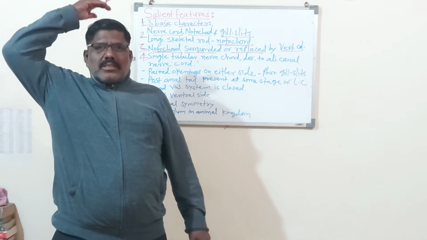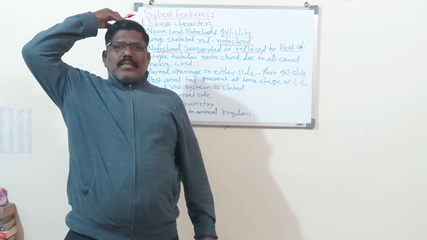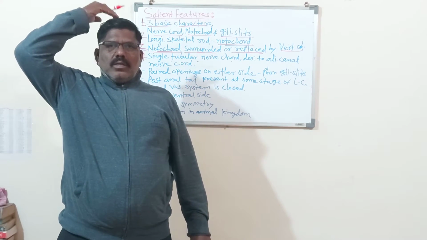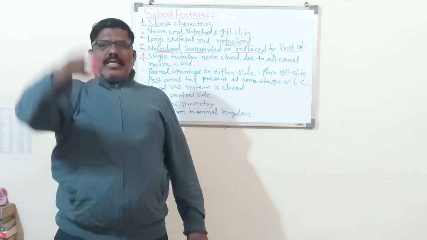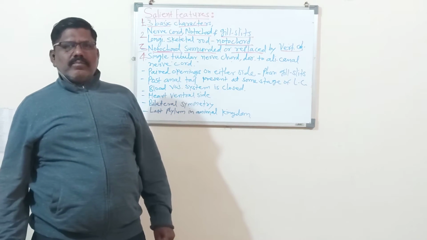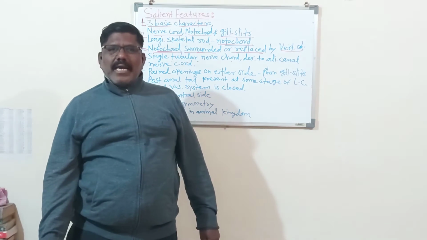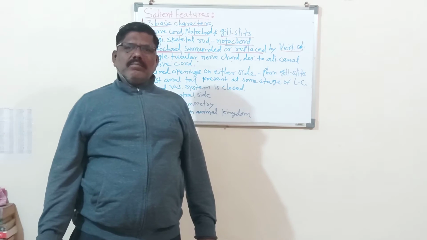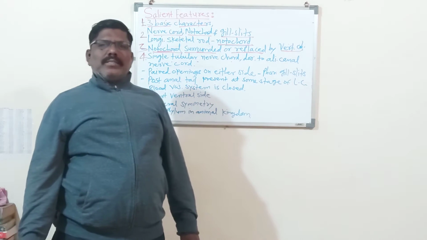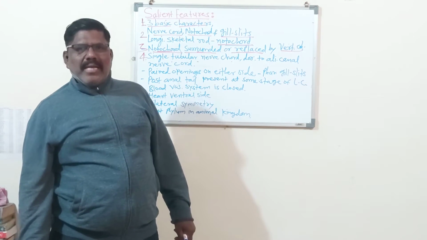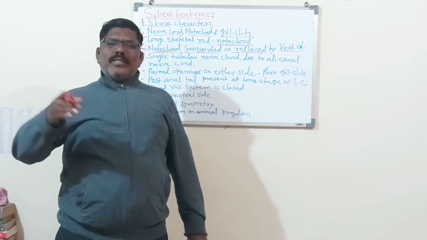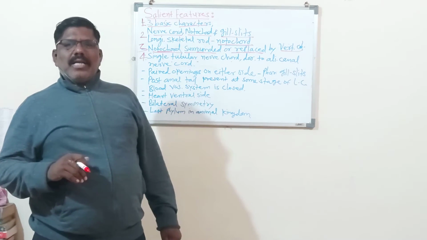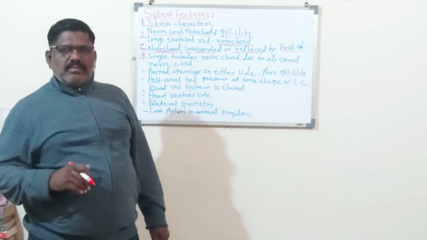These sides mean the sides towards the head. डोक्याकडे असणारी साइड, that is called the anterior side. पायाकडे असणारी साइड किंवा शेपटीकडे असणारी साइड, the side towards the legs of the man or the tail of the animal, that is called the posterior side.